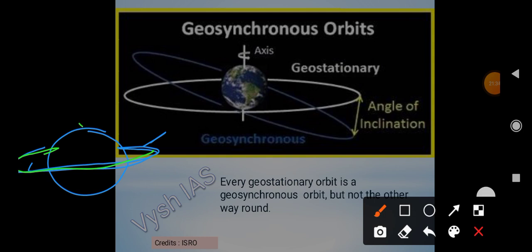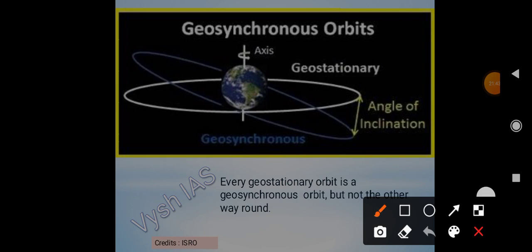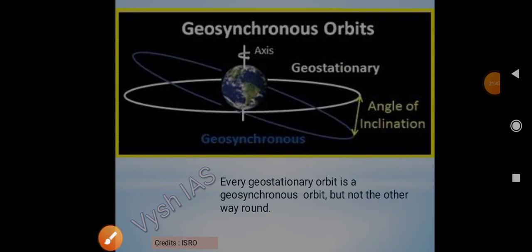It can be inclined also. So this much inclination can also be there. Every geostationary orbit is a geosynchronous orbit, but not the other way round. So an angle of inclination will be there. I hope you have understood. Geostationary means it is above the equator, and geosynchronous need not be above the equator. There can be inclination also, right?